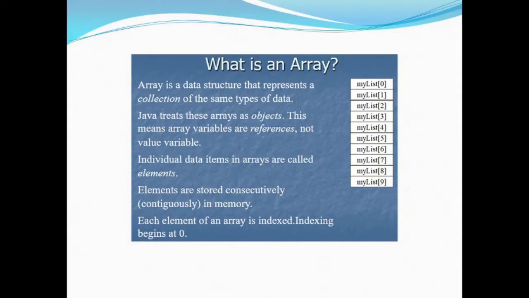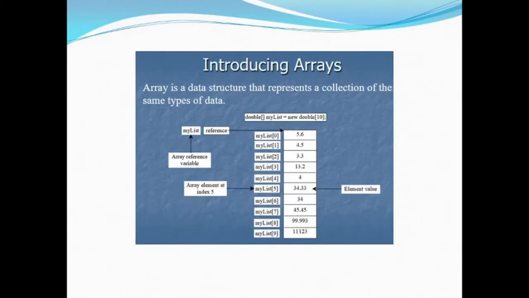Something that needs to be mentioned first is that an array can be one-dimensional, two-dimensional, or n-dimensional, and all the elements of a particular array are of a single data type. These elements form the array, and they have to belong to the same data type. The size of the array is the number of elements that it can hold. Now, an array is a data structure that represents a collection of the same data types.